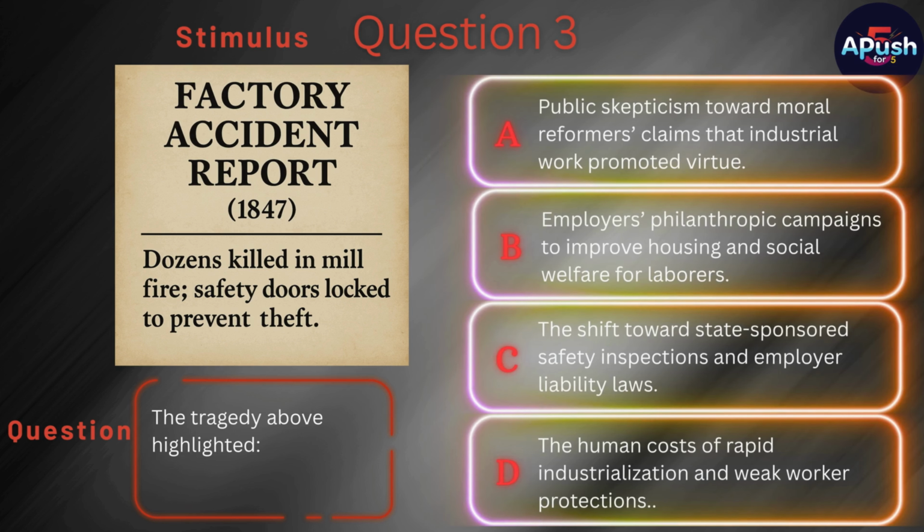A. Public skepticism toward moral reformers' claims that industrial work promoted virtue. B. Employers' philanthropic campaigns to improve housing and social welfare for laborers. C. The shift toward state-sponsored safety inspections and employer liability laws. D. The human costs of rapid industrialization and weak worker protections.